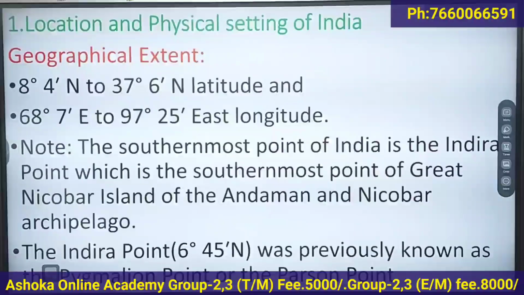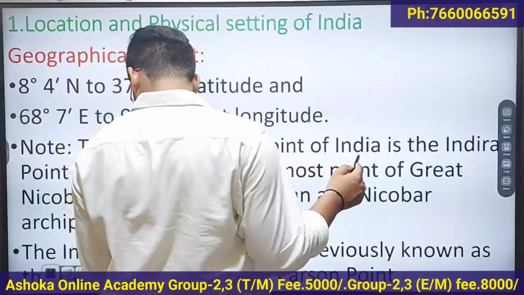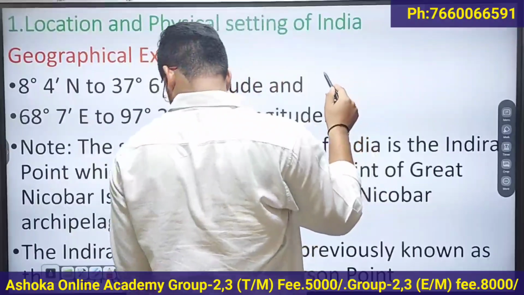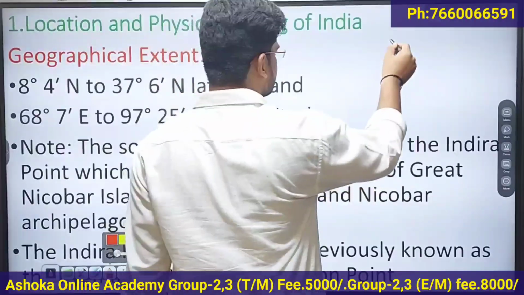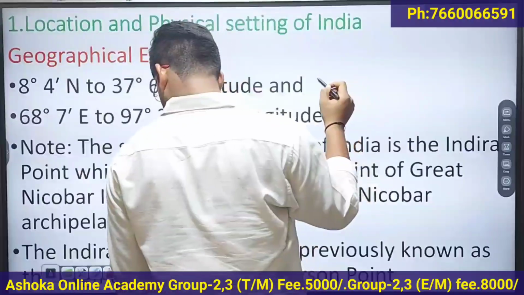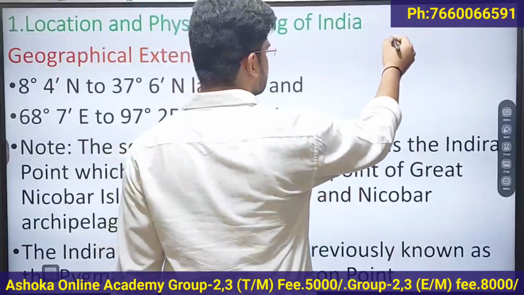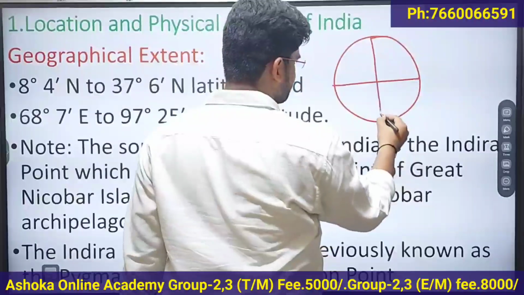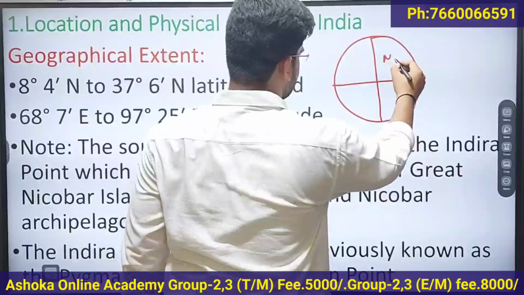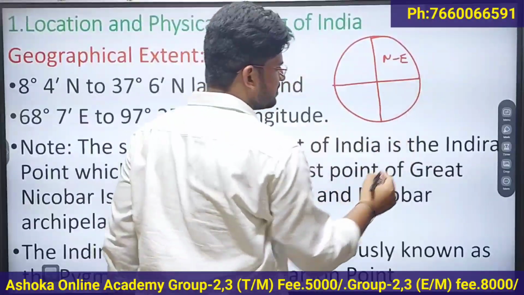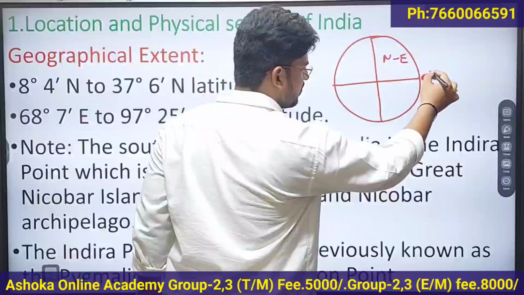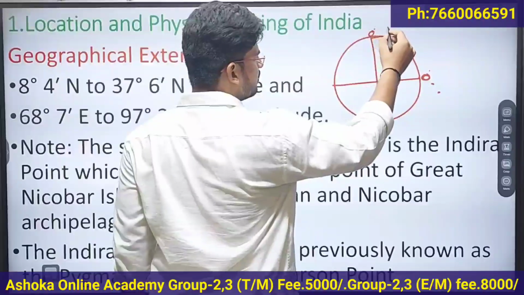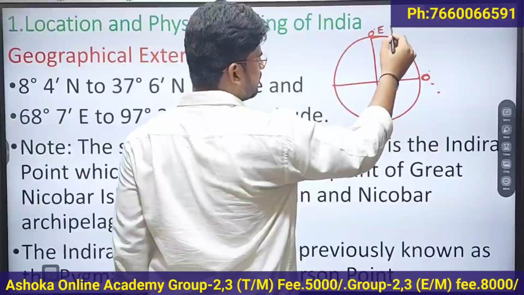So we know, as we have just seen, that India is located in the northeastern hemisphere, that is, north of the 0 degree equator and east of 0 degree longitude.